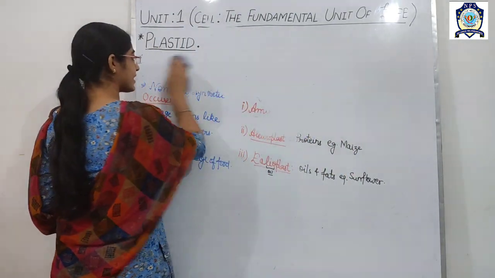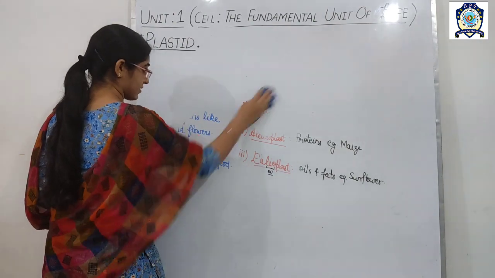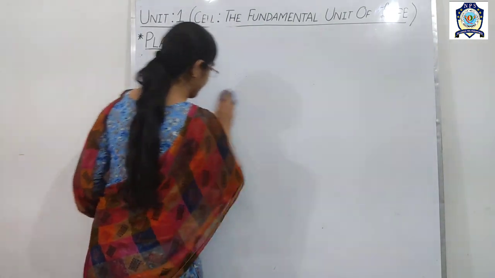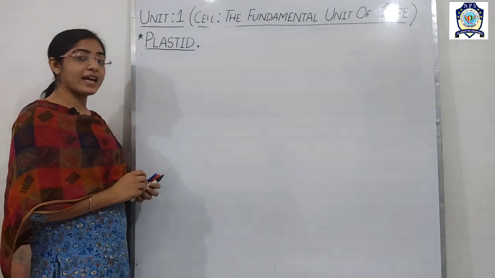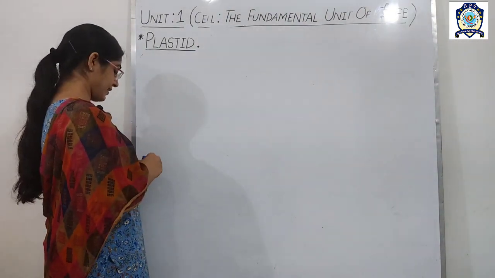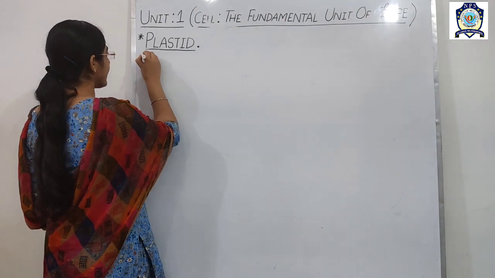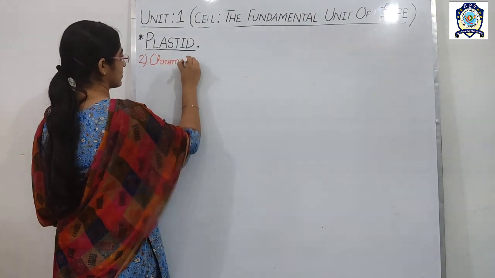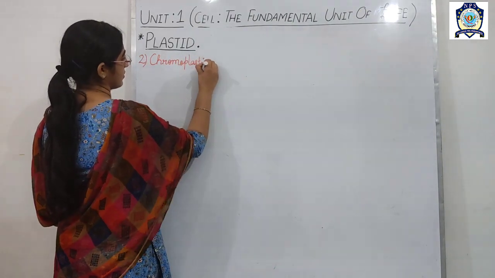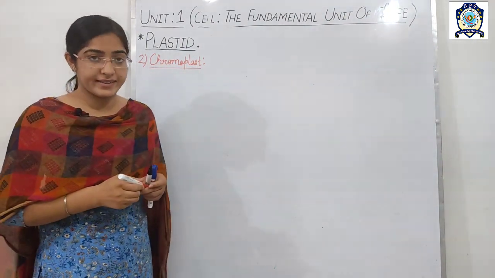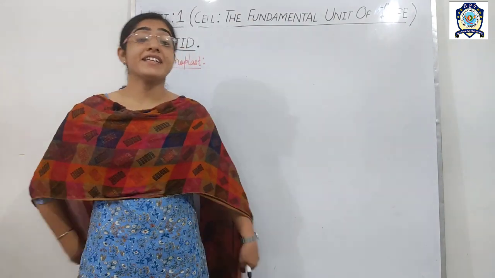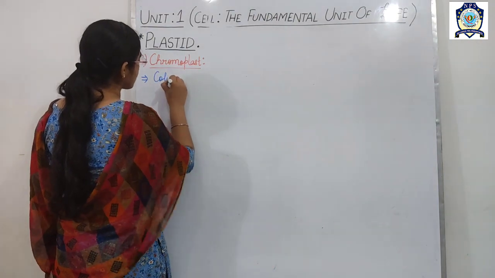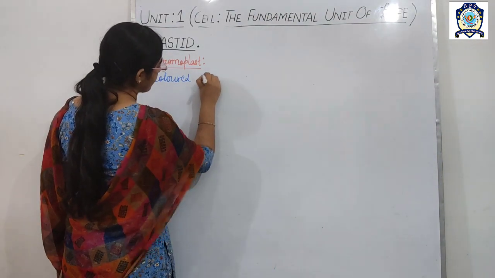Now we will discuss in detail the chromoplast. So, student, the second type of plastid is the chromoplast. Chromo means colored, and the word plast is again used for the plastid. So what are chromoplasts, student? Chromoplasts are the colored plastids.